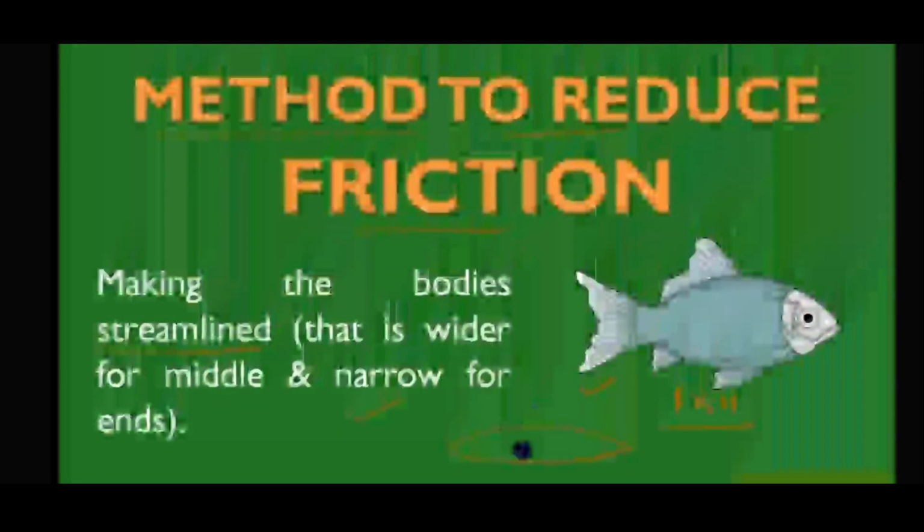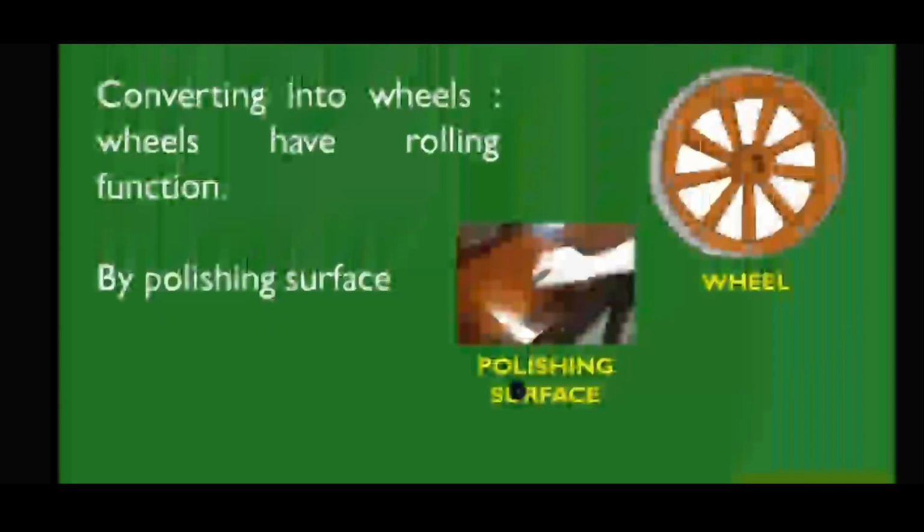Next, methods to reduce friction. Making the body streamlined, that is wider in the middle and narrow at the ends. Think of the fish. Its body will be wider, and the face part and the tail part will be thinner. That's why the fish swims like this. So to reduce friction, the main body should be wider and the corners should be thinner. The ends should be narrow and short.